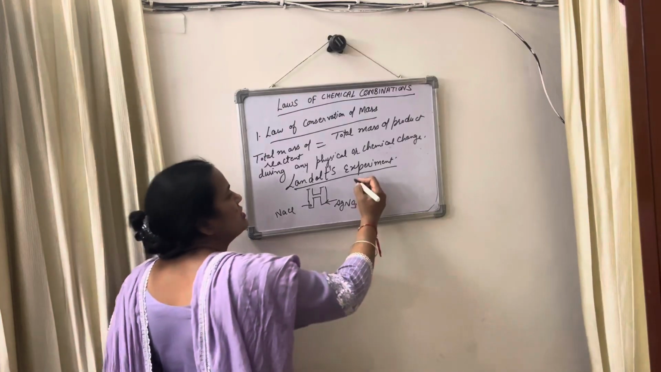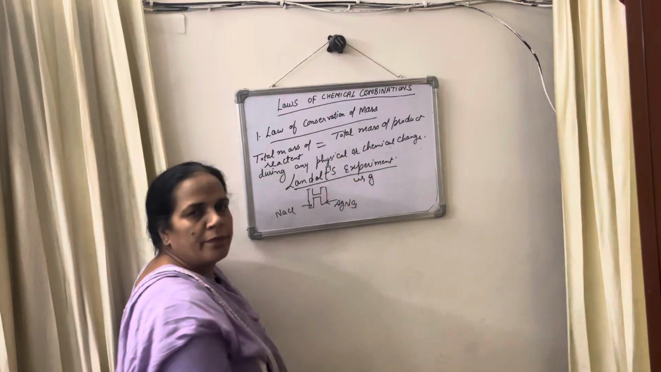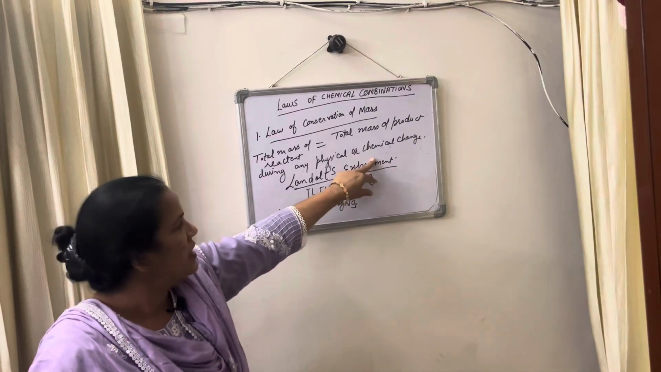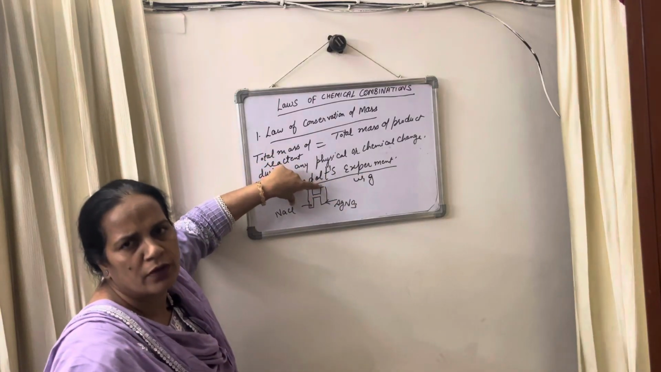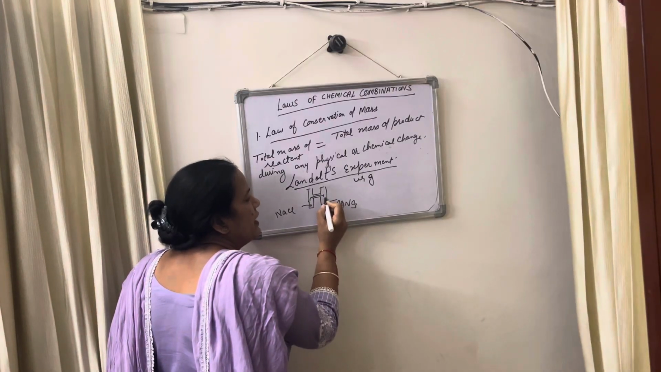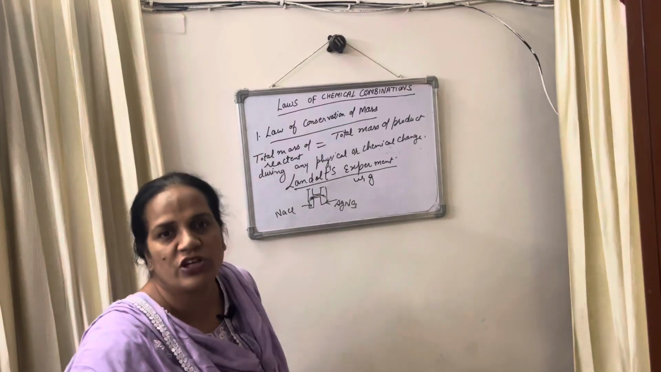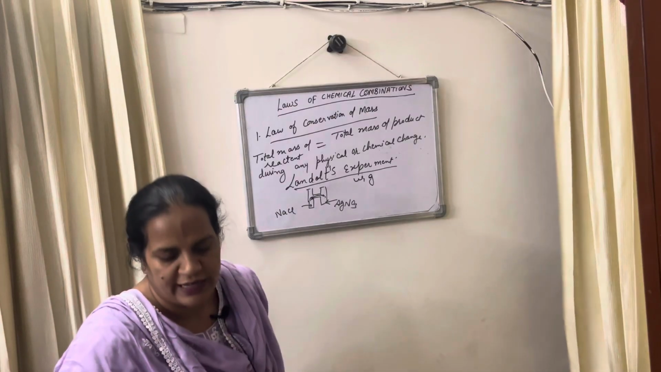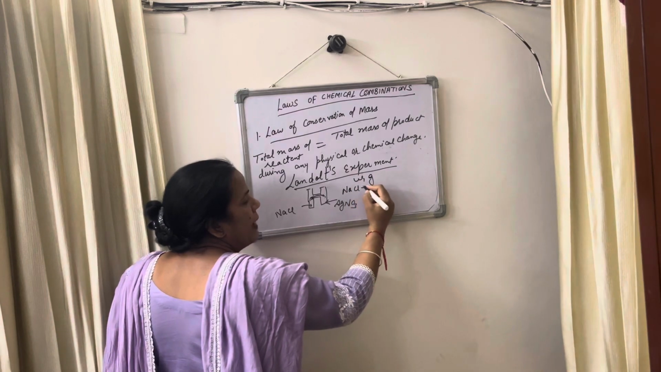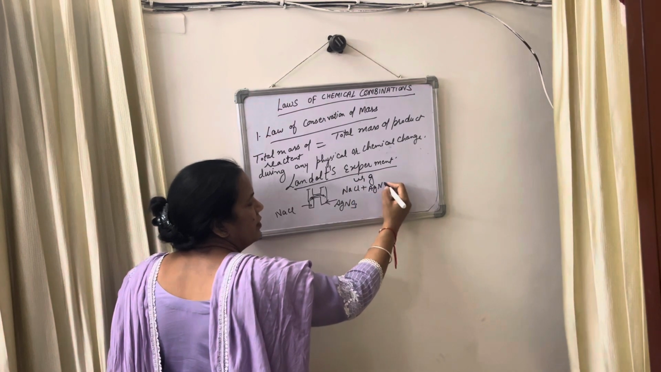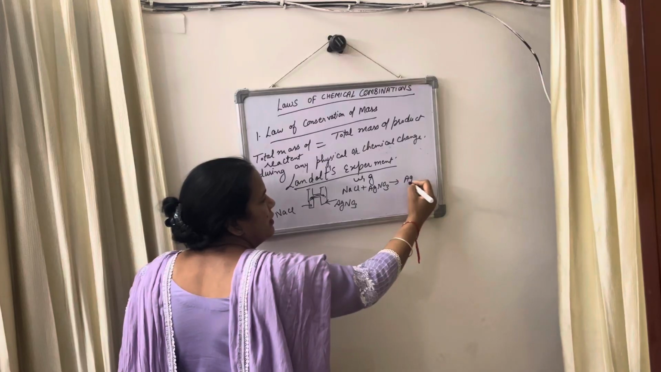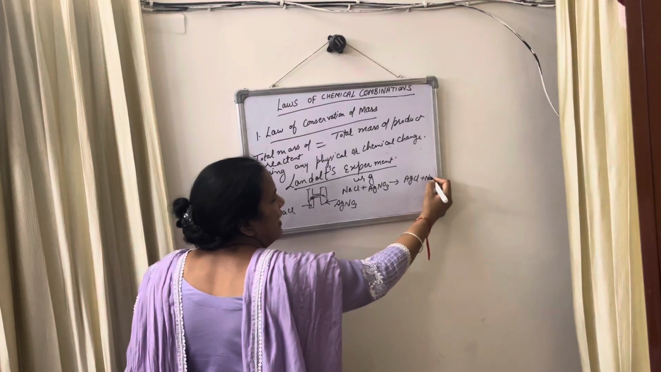Let its weight be W1 gram. Then he shakes this tube. When he shakes the tube, sodium chloride and silver nitrate solutions mix with each other. Then a reaction takes place. NaCl combines with silver nitrate, and there is formation of AgCl, silver chloride, and sodium nitrate.